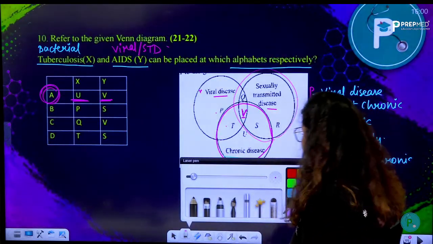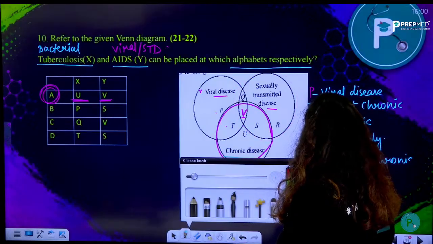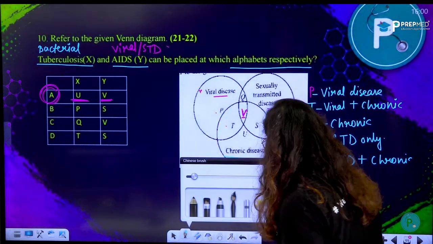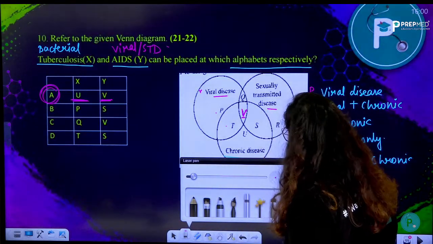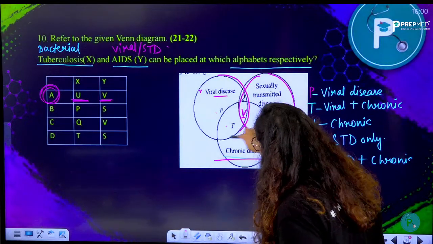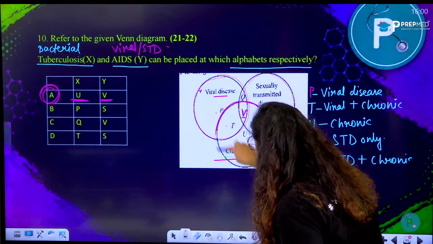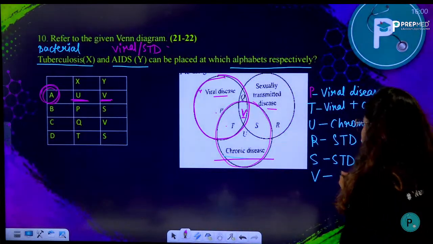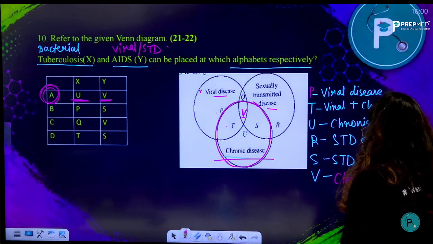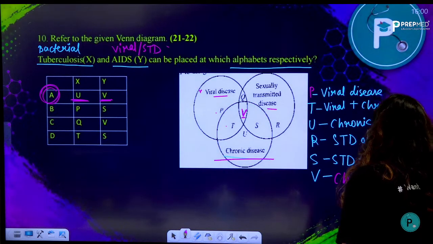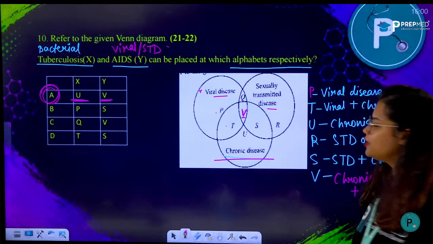Followed by V. V comes between two circles here. So if you look at V, V comes within the sexually transmitted and also the viral disease and also chronic, all the three. So if I have to write for V, V is chronic plus it is viral plus it is STD, all the three. It comes under all the three.